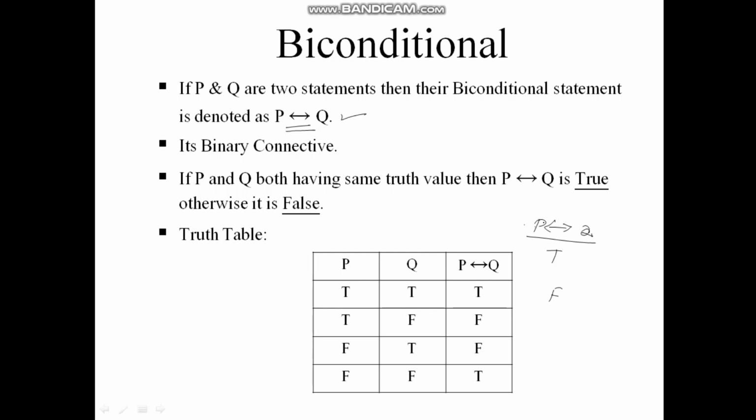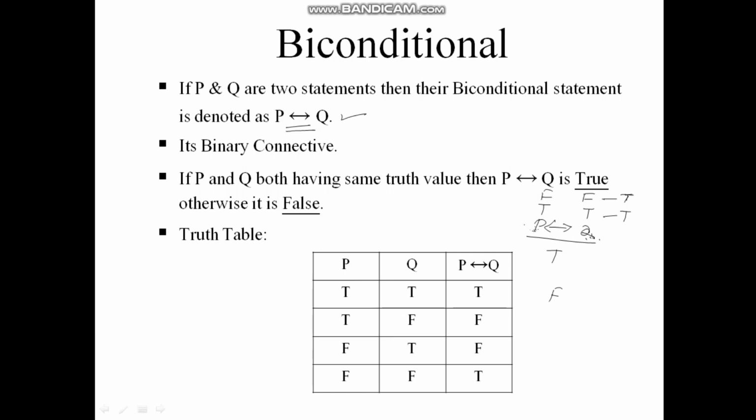If P is true and Q is true, the output is true. Or if P is false and Q is false, the answer is again true. So I am saying that if all the input values to the biconditional statement are equal, since this is a binary operation, there are only two possibilities.